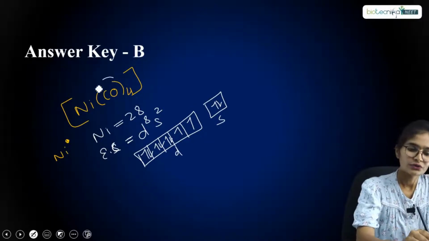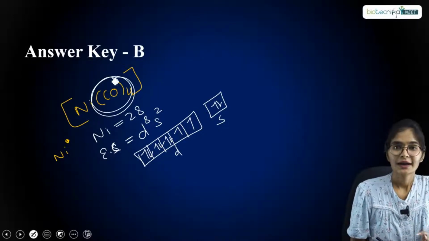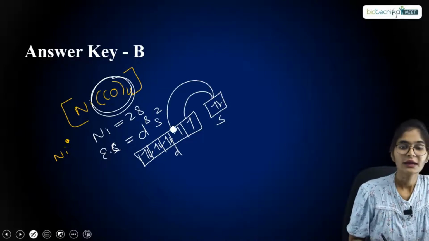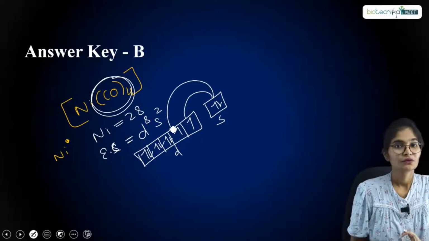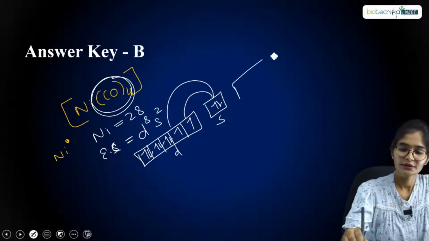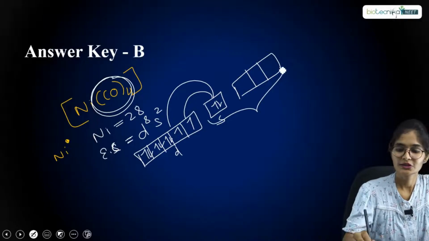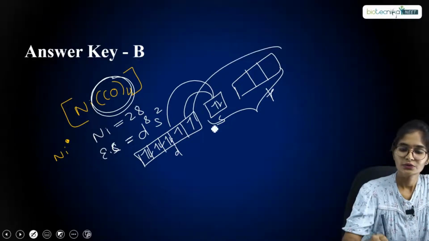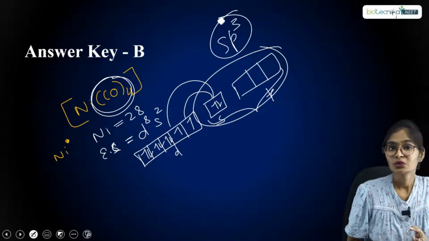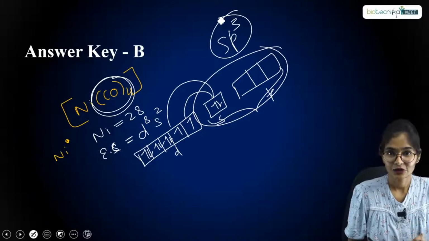Now because of the presence of the strong CO ligand, it will try to pair up the electrons. If you pair up the electrons, you will notice that it undergoes s and p orbital hybridization, so it will be sp3 hybridization, and there will not be any unpaired electron, right?